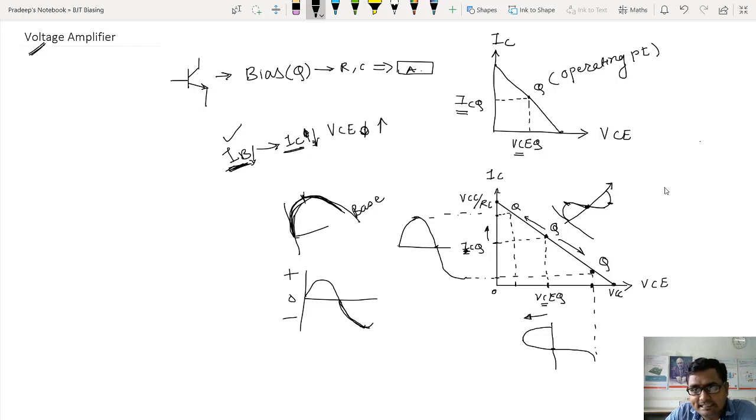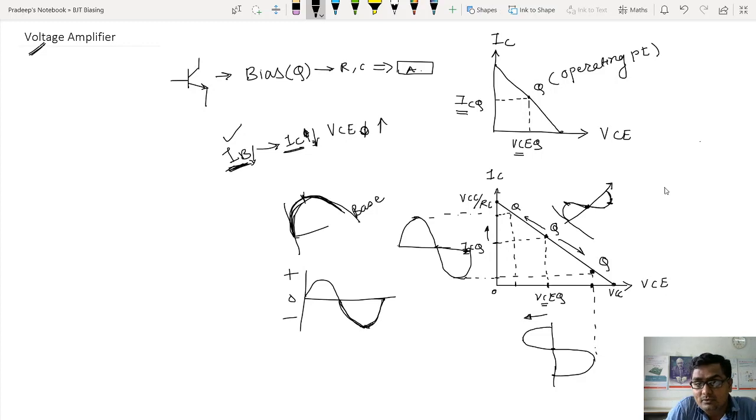Now after peak of negative half cycle in negative direction, again it will start increasing. Look at this, negative half cycle starts increasing, it tends towards the zero value. It means input voltage is increasing, from negative towards zero. So now the collector current has to increase, and it will go towards its original position. In the same way, look at this, the collector to emitter voltage goes to the original position. Original position is VCEQ, that is exactly at the center.